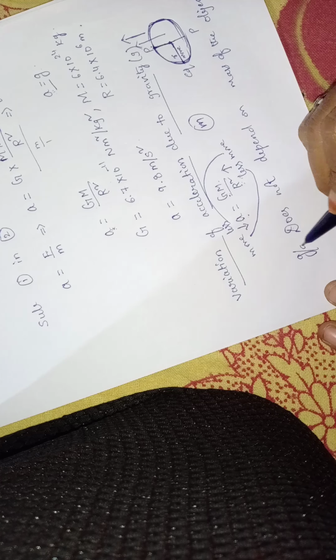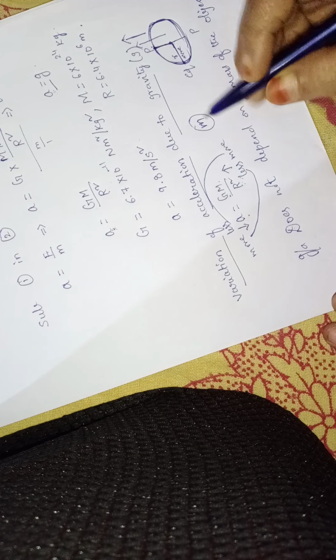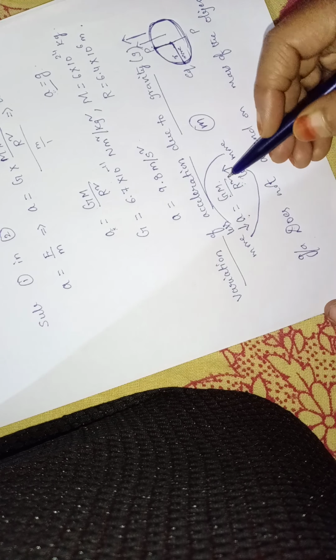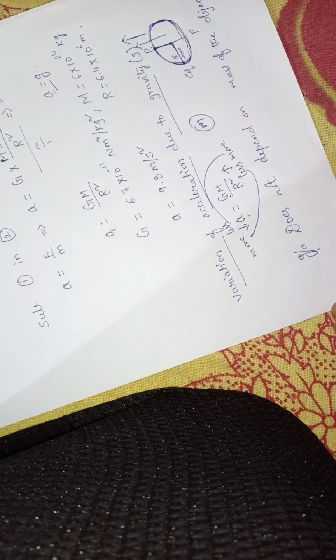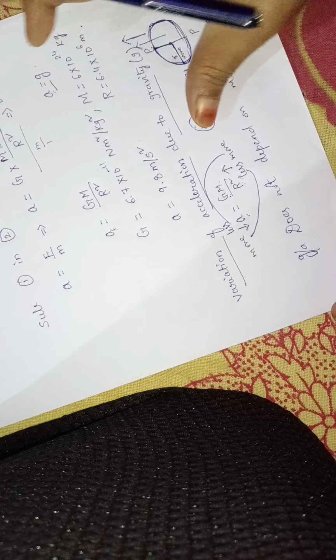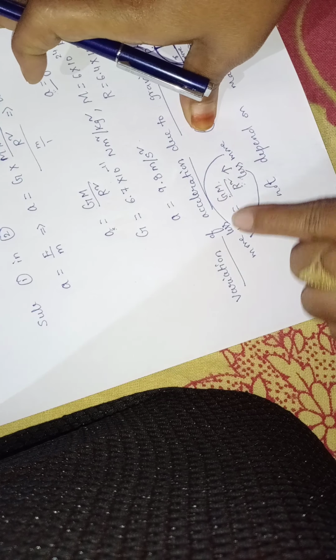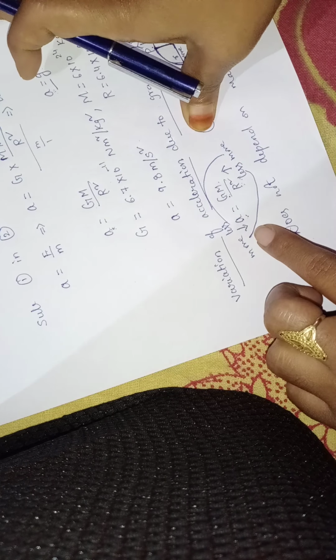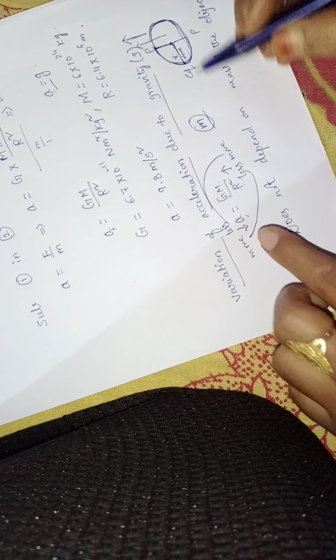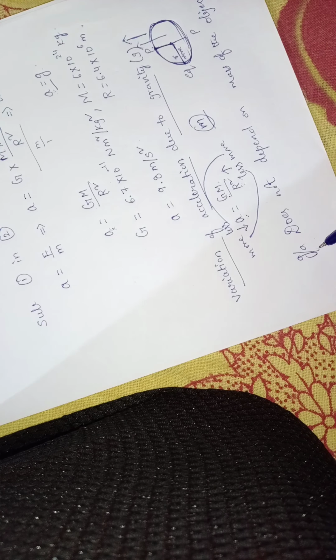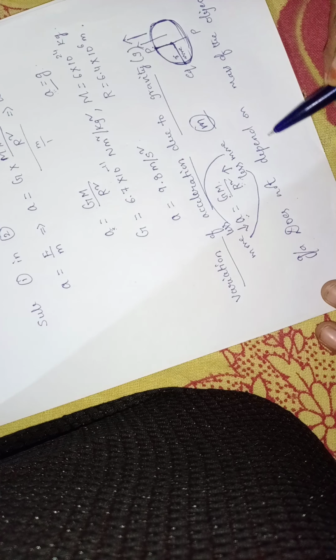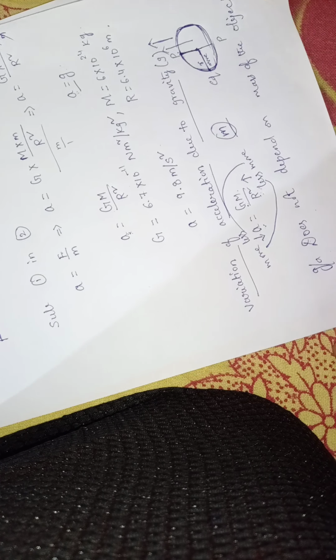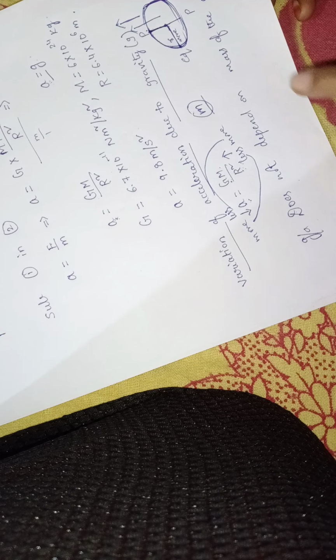So it seems that G, or A, does not depend upon the mass of the object. Whether it is provided to us to calculate A or not, we will not consider mass. If we know these three values, we are able to find this A value. So mass is not required for us, isn't it? Acceleration due to gravity does not depend on the mass of the object. You have to remember this one. Acceleration due to gravity does not depend upon the mass of the object.